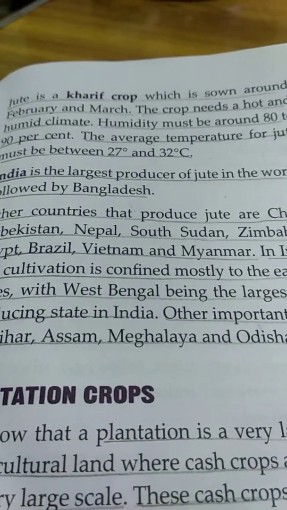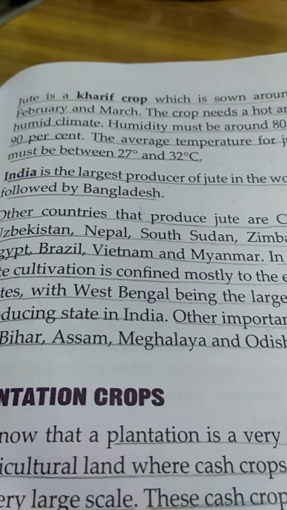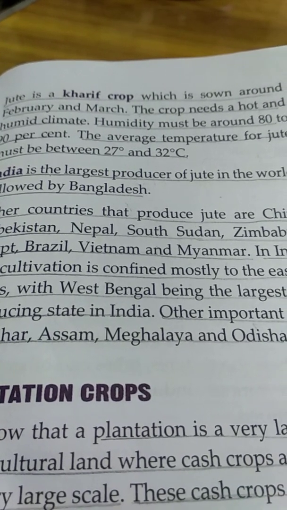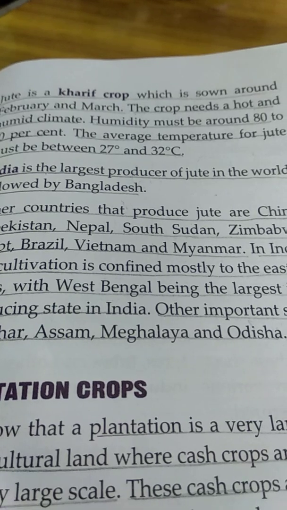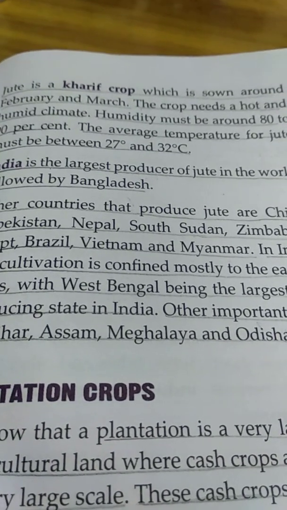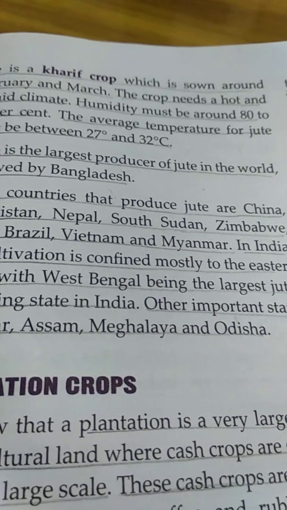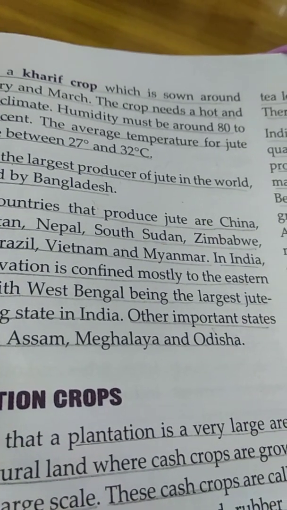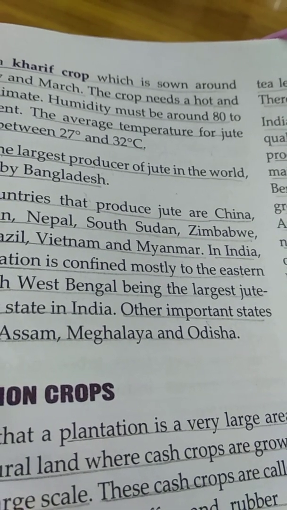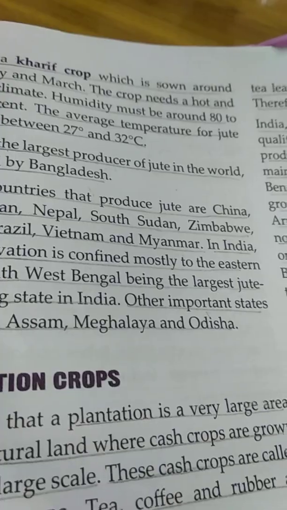India is the largest producer of jute in the world, followed by Bangladesh. Other countries that produce jute are China, Pakistan, Nepal, South Sudan, Zimbabwe, Brazil, Vietnam, Myanmar. In India, West Bengal is the largest producer of jute. Other important states are Bihar, Assam, Meghalaya and Orissa.